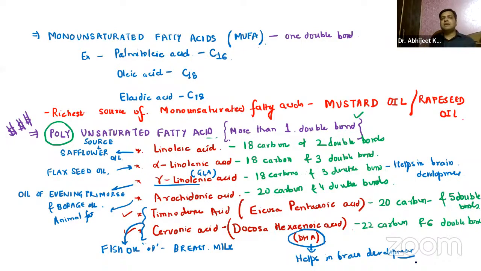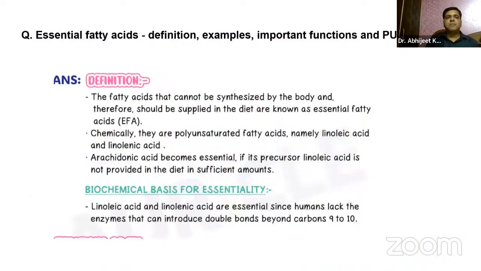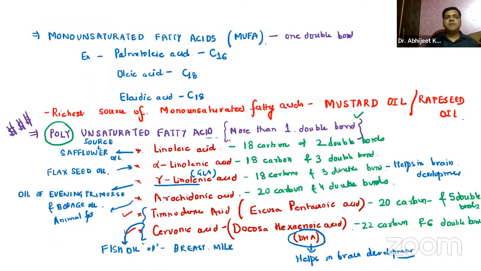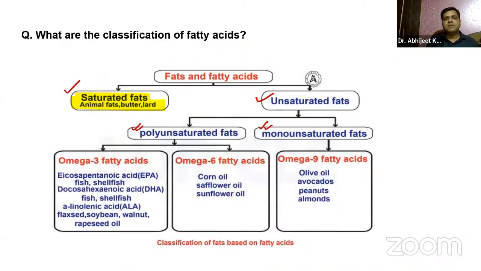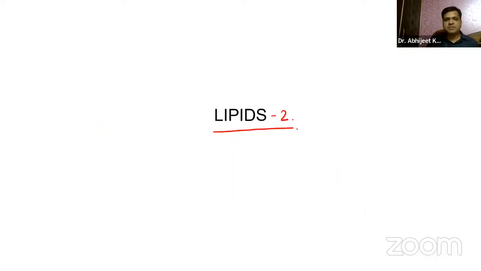Now, that is the broad classification that you have to remember. Apart from that, guys, I wanted to discuss something very important over here. Let me write it down in the flow chart as well. You already know when we say polyunsaturated fatty acids.